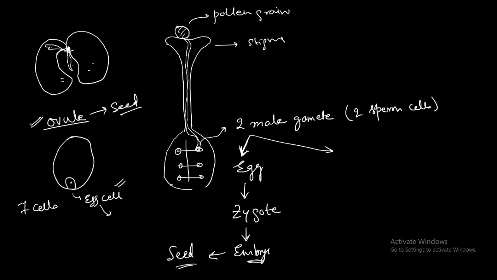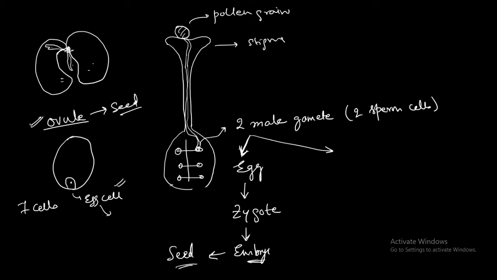So four structures are there in the male reproductive system. The most important here is the testis. The testis is the male reproductive organ, and it is an oval structure. It is lying outside the body in the loose fold of the skin called the scrotum.